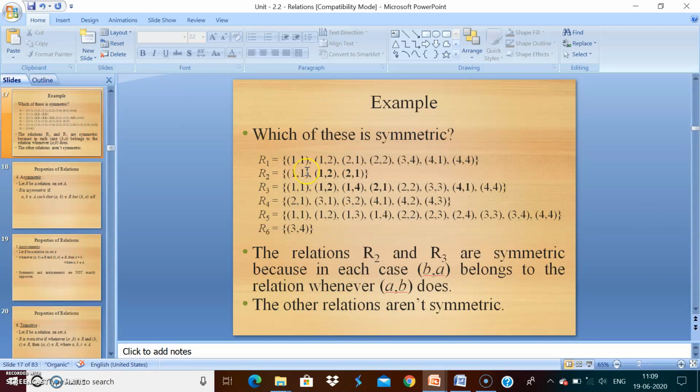So here is the example. (1,1) symmetric, (1,2) symmetric (2,1). Okay, (2,2) symmetric, (3,4), (4,3). (4,3) is not available. Therefore, not symmetric. (1,1), (1,2) symmetric (2,1). Therefore, R2 is symmetric. (1,1), (1,2), (2,1) is available. (1,4), (4,1) available. So (2,2), (3,3), (4,4). Therefore, R3 is symmetric. R4, (2,1), (1,2) is not available. Therefore, R4 is not symmetric. (1,1), (1,2), (2,1) no. Therefore, R5 also not symmetric. R6, (3,4) means (4,3) is not available. Therefore, not symmetric.